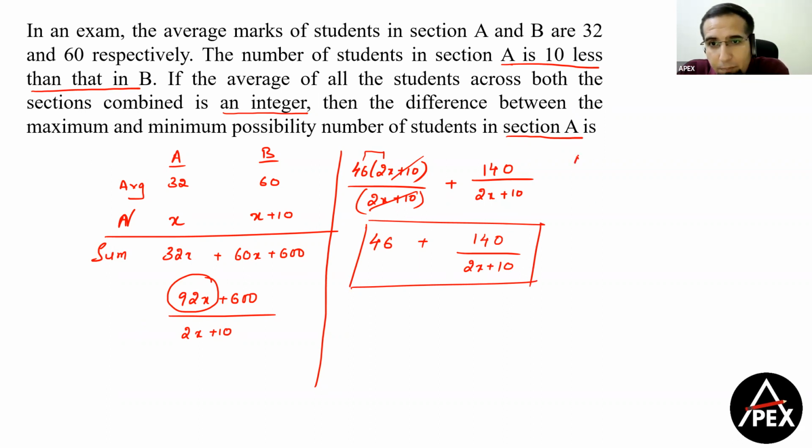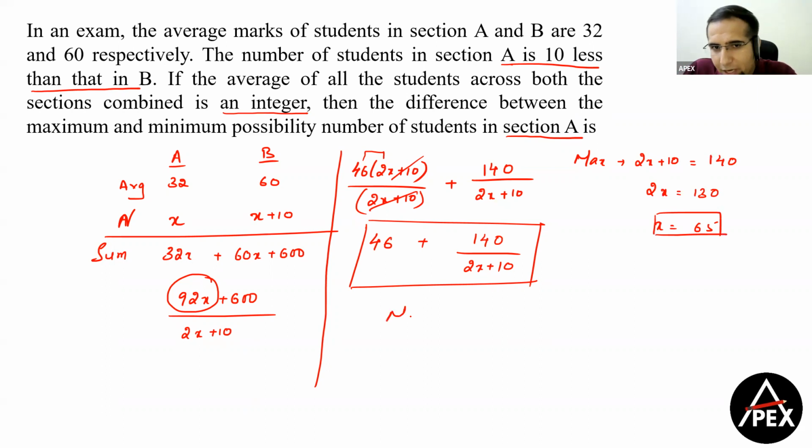Okay, now maximum of x will happen when 2x plus 10 is maximum. Now 2x plus 10 will be a factor of 140. I want the largest factor of 140. तो 2x plus 10 हो गया 140 या 2x हो गया 130 या x का value हो गया 65.